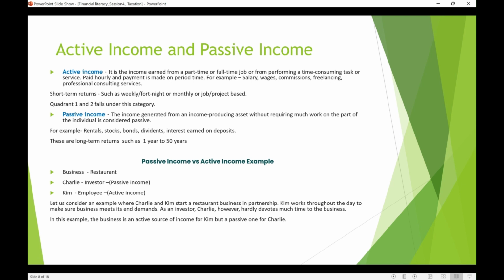Active income is generated on an hourly, weekly, or monthly basis, or as salary. For that we need to be physically present at that place, and it's a short term payment that comes quickly. But passive income comes very slowly, and you don't need a physical presence there or to spend that much time. The only time you spend is to monitor your money, how it is performing, and keep track of it. That's all you need. So that's passive income.